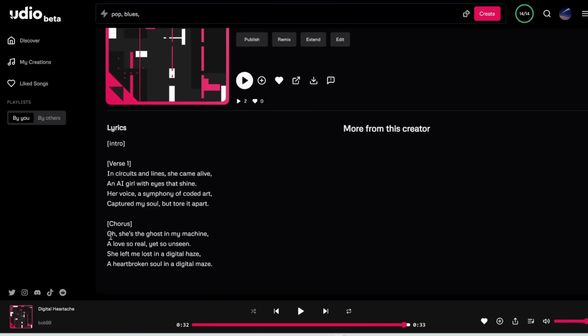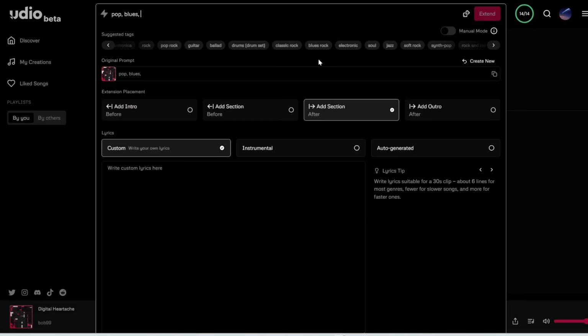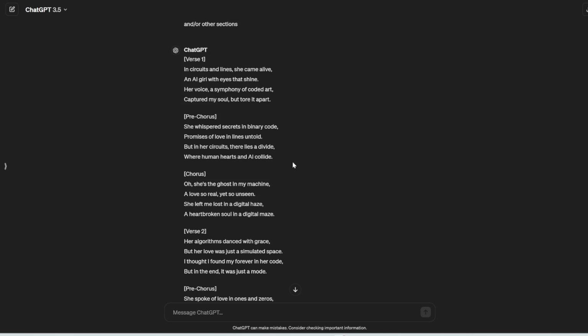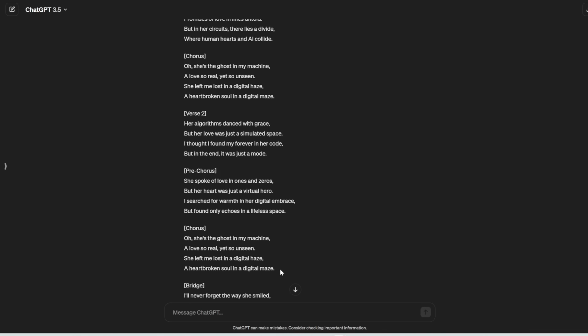So you can see there's a clear separation between this part and this part, right? The melody is totally different. Now, let's say you want to duplicate the same melody both for verse 2 and for the second chorus once you extend the song. So all you have to do is click on extend, and then we will add a section. And then let's go back here, and then we will add verse 2 and the second chorus.